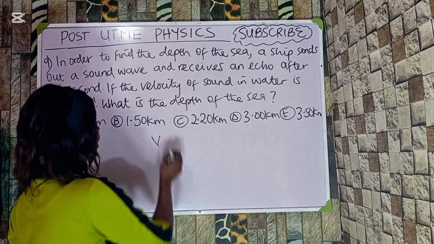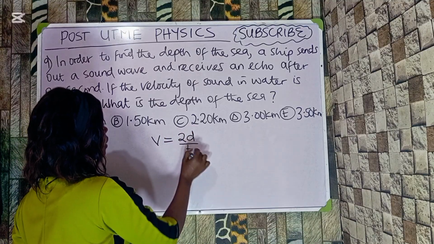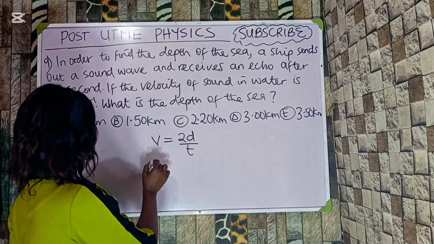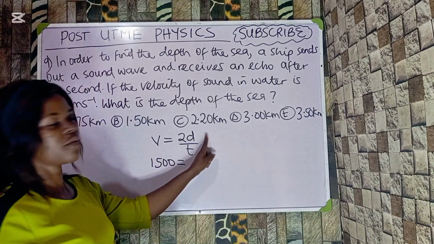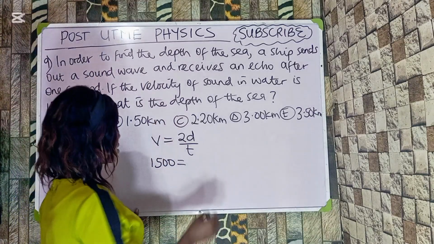The velocity of echo, v, is equal to 2 times the distance over time, right? Now from the question, the velocity is given as 1,500. We are looking for the depth, and they said 1 second, which means time is 1 second.